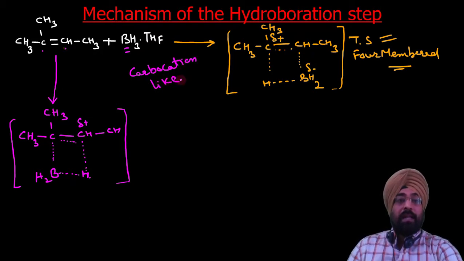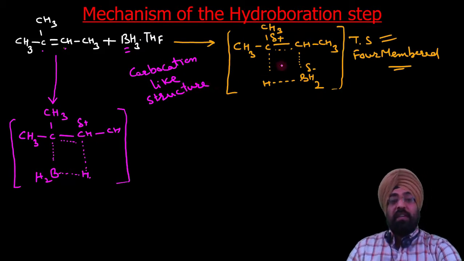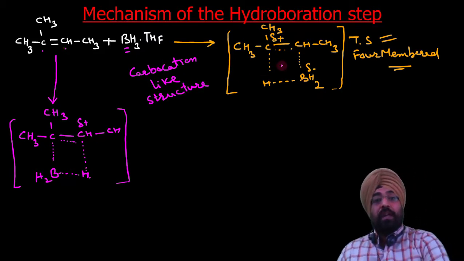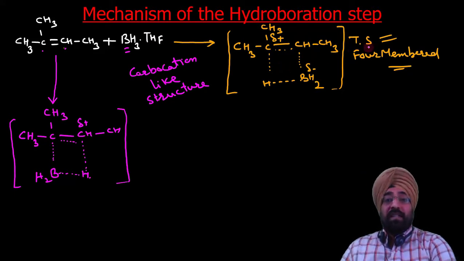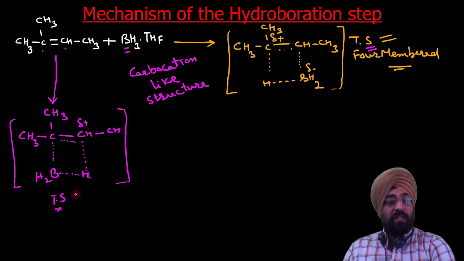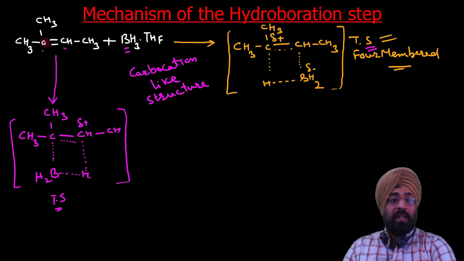Carbocation-like structure of the transition state, where the positive charge is carried by carbon. Now let us compare whether this transition state is stable or this one is. This transition state is obtained when we add boron to this carbon and hydrogen to this carbon. This one is obtained when boron is added to this carbon and hydrogen to this carbon. Out of these two, it has a partial positive charge here, which is attached to how many, 1, 2, or even this 3.